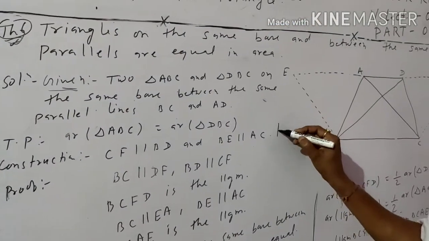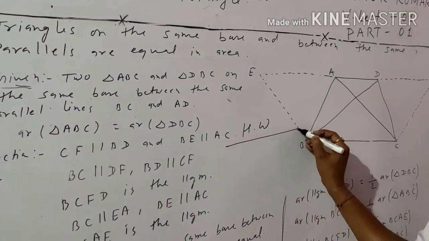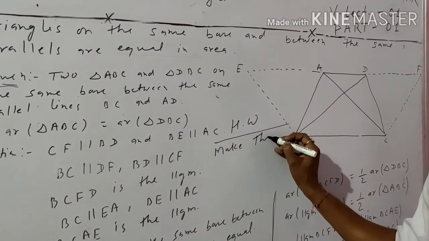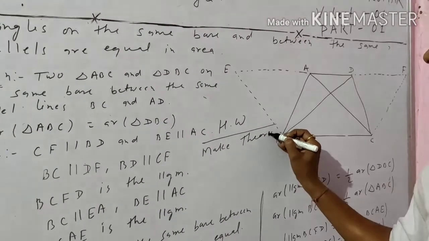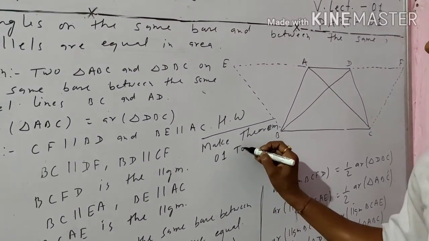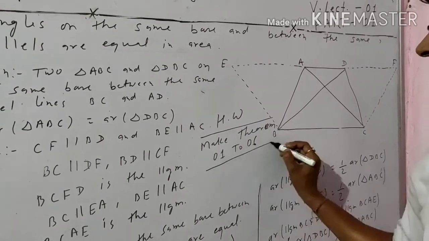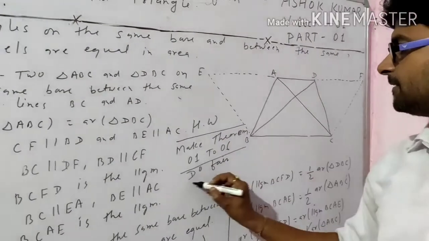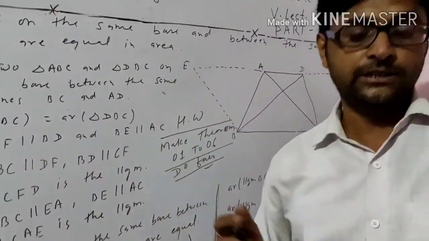So student, your homework is to make theorems 1 to 6 and do fair. If you have any problem, if you have any query, ask the question.